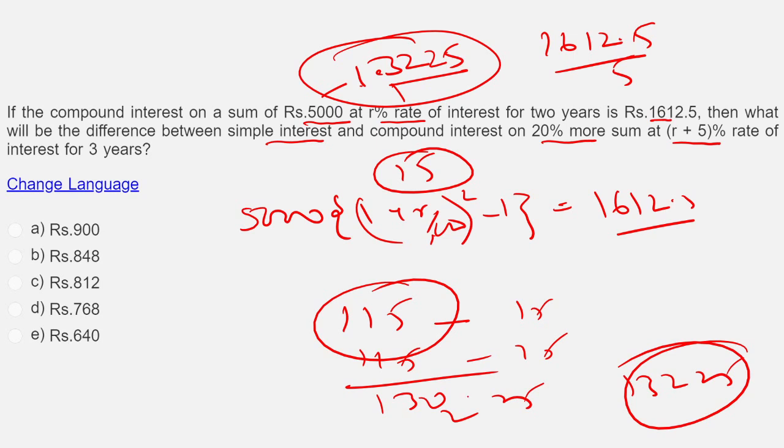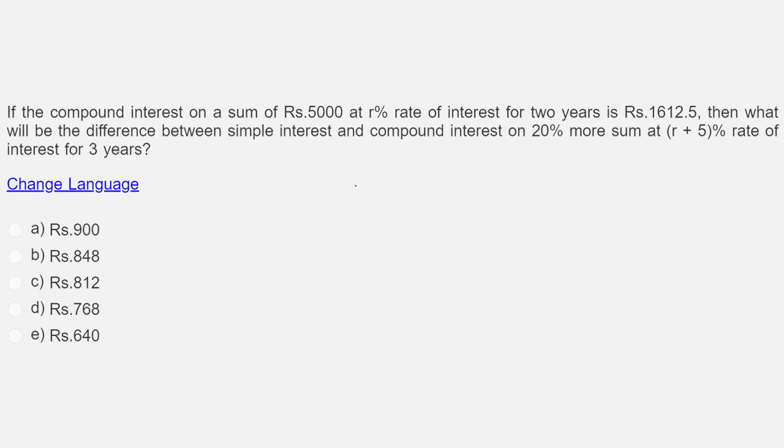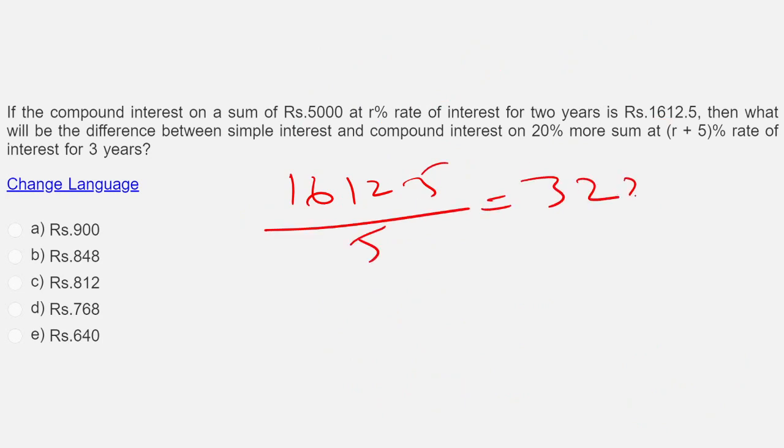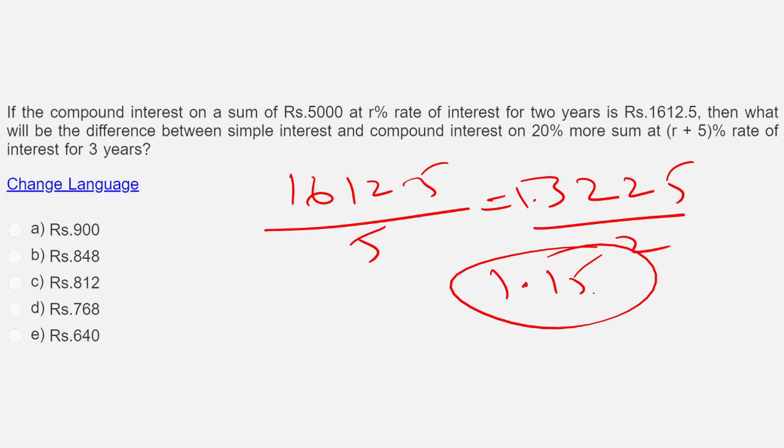So I had done all this, but all you had to do was 1612.5 by 5. Immediately you will write 5 3s are 15, 5 2s are 10, 5 5s are 25, and you know 1 will come from there. So this 13225 you should immediately know is the square of 115. That means 15% is the rate of interest. They are talking about increasing the rate of interest to how much? 20. And the sum will get 20%. So this will become 6k.